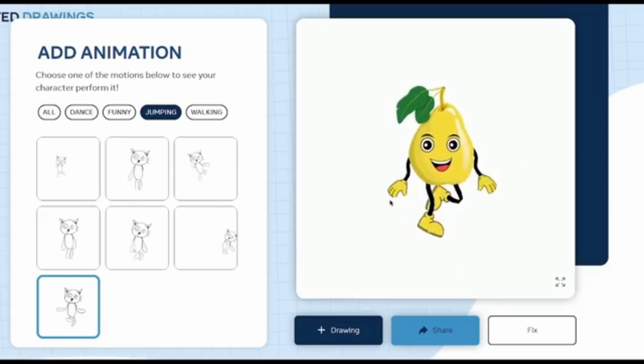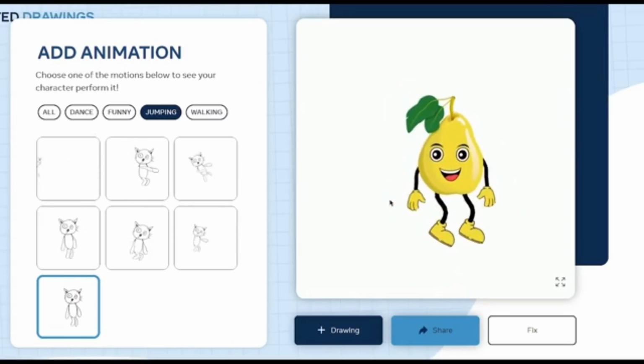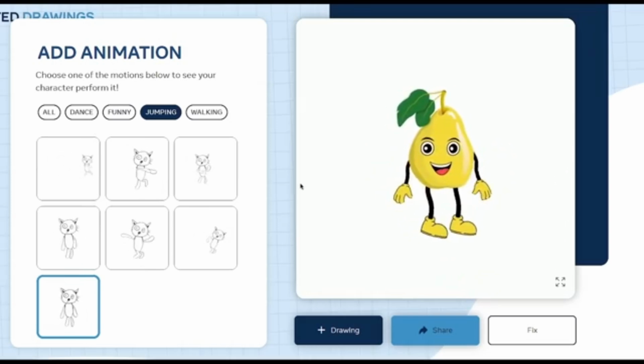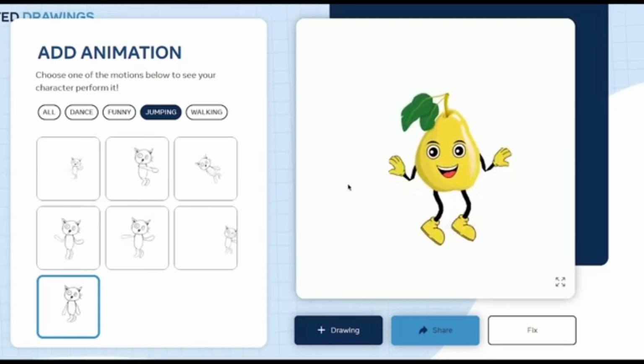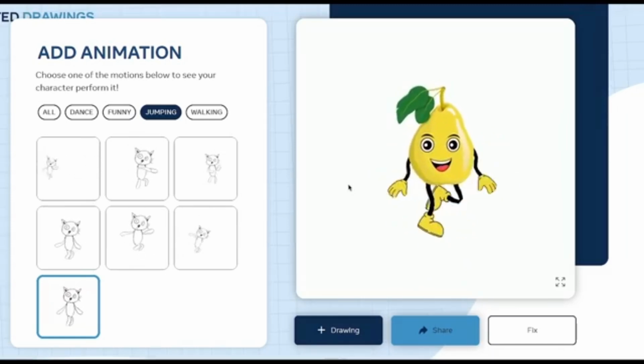And then once you've downloaded all the moves for your first character, you need to go ahead and do this process for all of your characters. It's very simple to do. It doesn't take you long and it's completely free. Now once you have all your characters and their movements downloaded, it's time to move on to the next step.